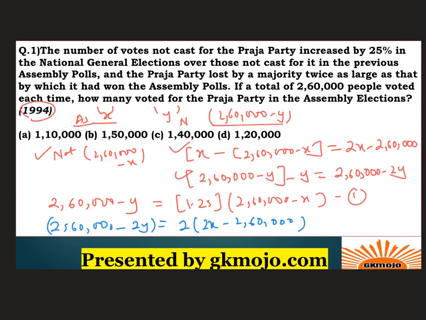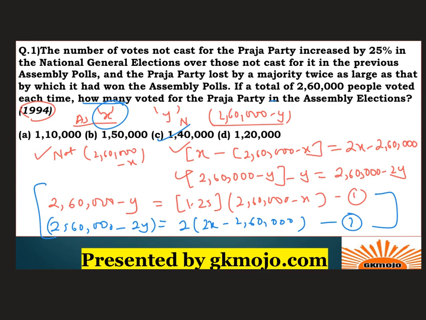Now you may be confused, but these are the two equations that you have got. You just need to solve these two equations and you'll get the answer. What do you need to calculate? You need to calculate how many voted for Praja Party in the assembly election, that is this X, and you'll get 1,40,000 as your answer. Calculation is not the crux over here. The crux is getting these equations.